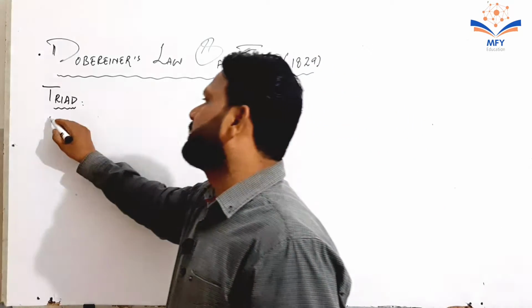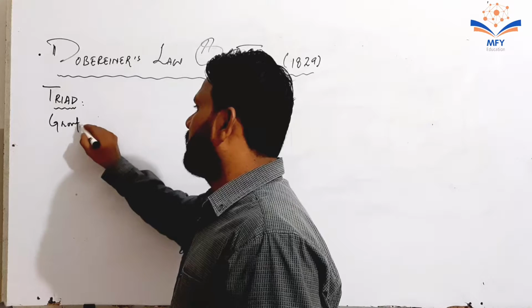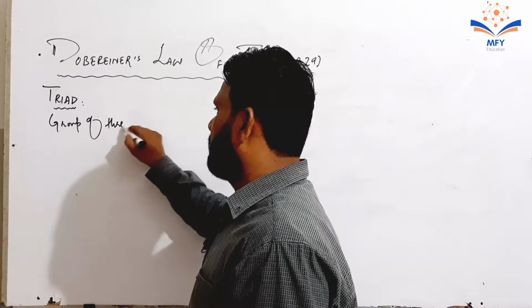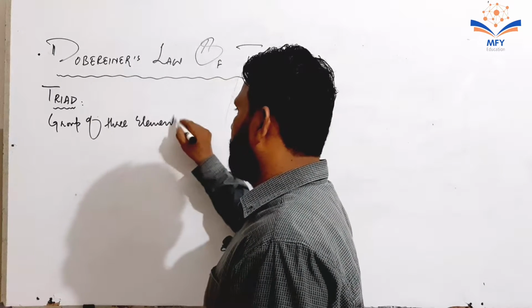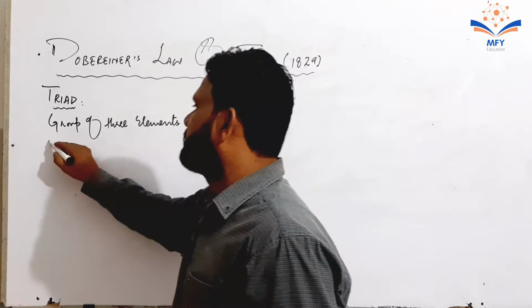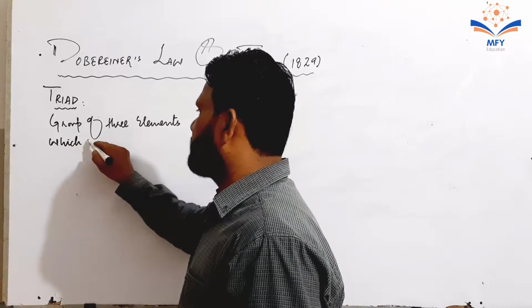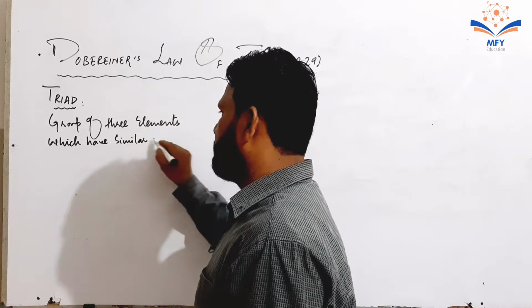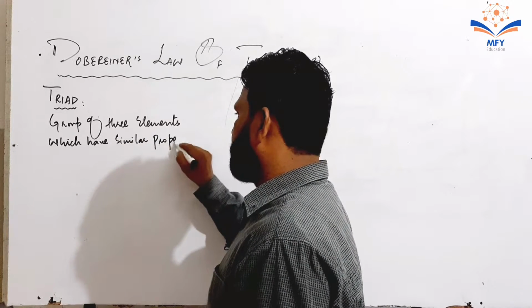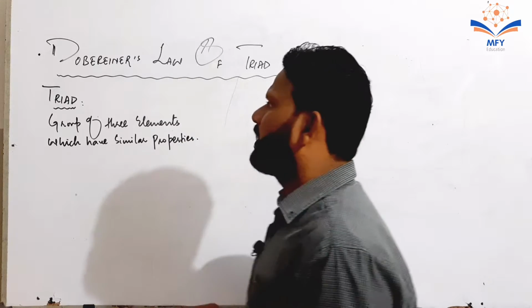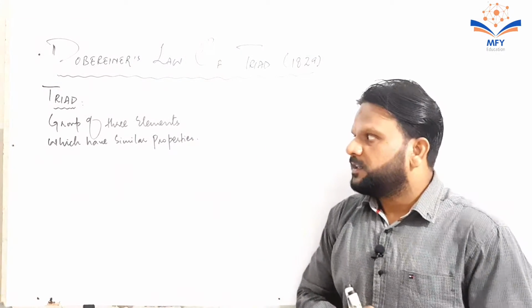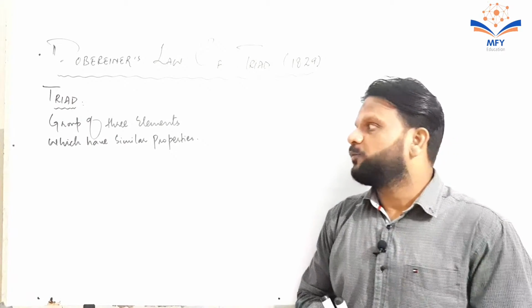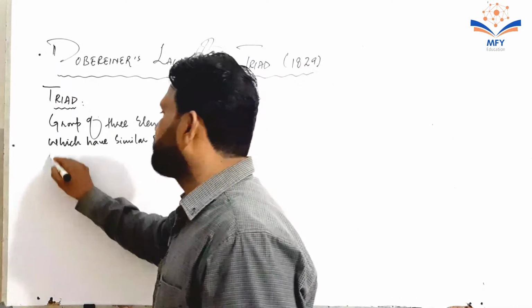What is a triad? A group of three elements which have similar properties is called a triad. Then now we are going to discuss what is the law of triads.